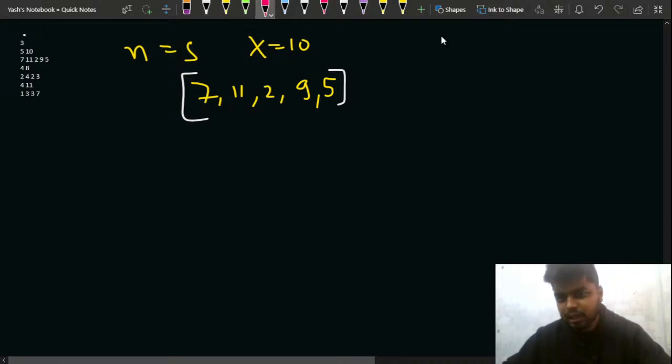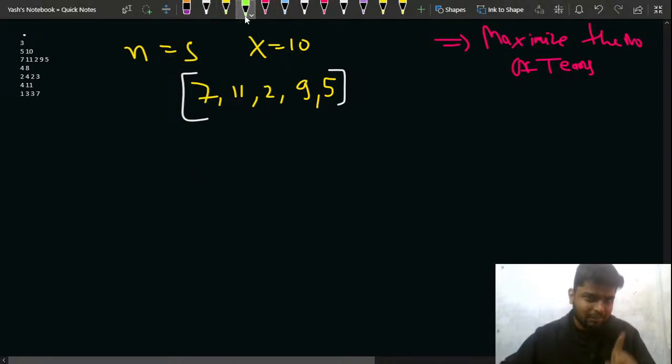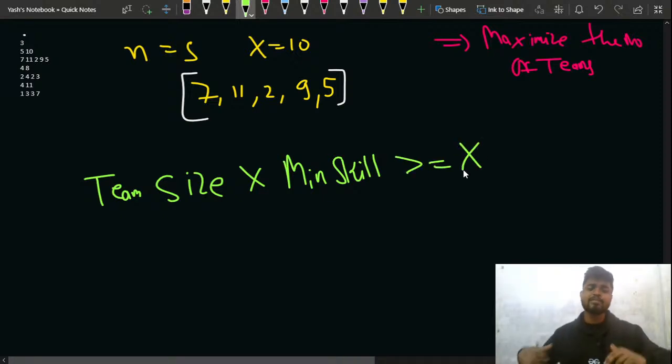So for this problem, the task is to maximize the number of teams. Can you think of a concept for how to maximize the teams? I have two things with me. I have the team size, and I multiply it with the minimum skill of that particular team, right? Minimum skill, it should be greater equal to x. It's not that it should be very much greater, it should at least be equal to x, or just slightly greater than x. That will work for me.